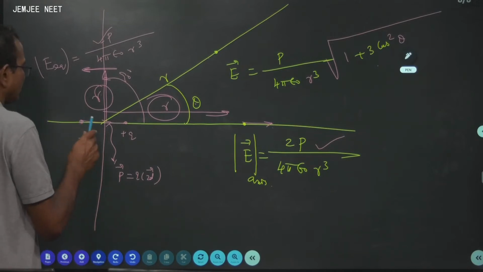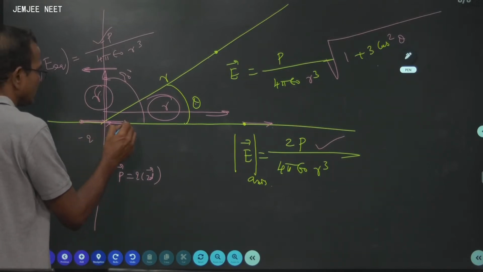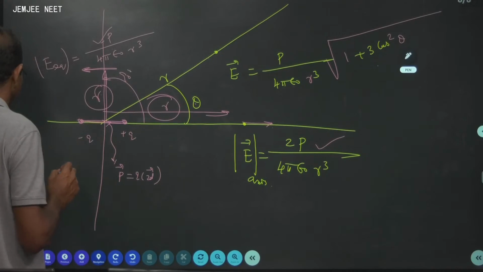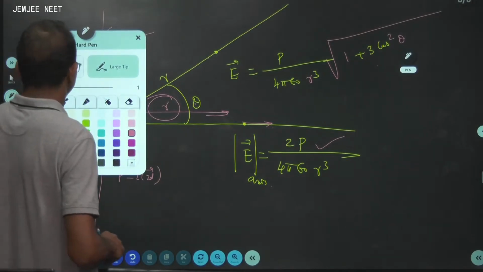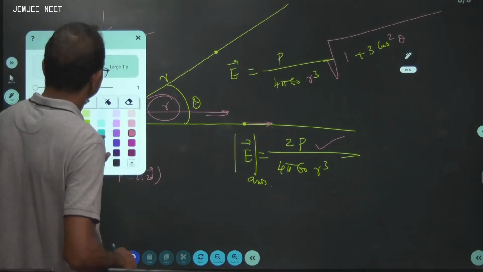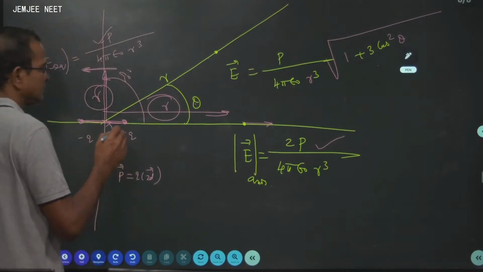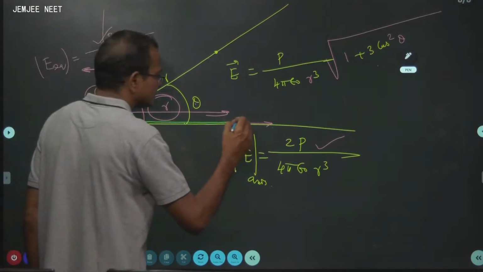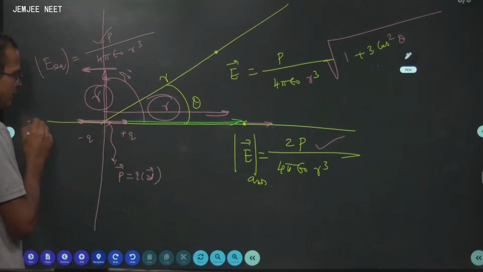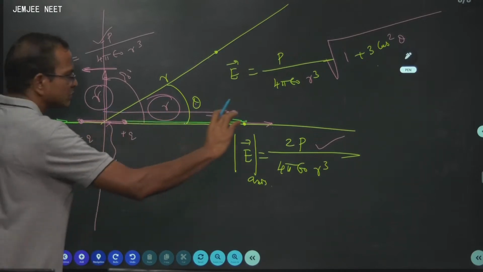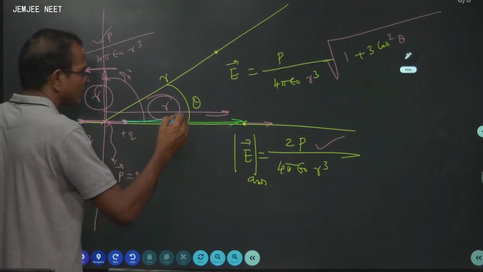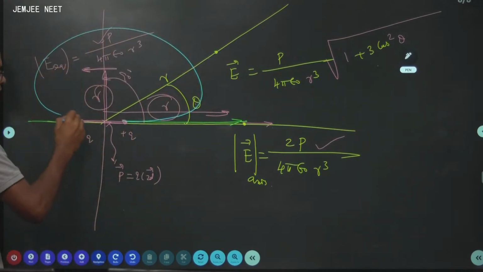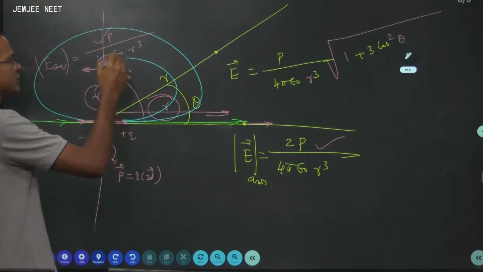Let me explain the direction of the electric field. Look carefully. This is the positive charge, this is the negative charge. Electric field lines go like this: away from positive, entering into negative.